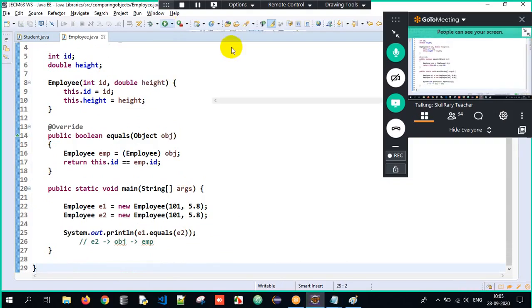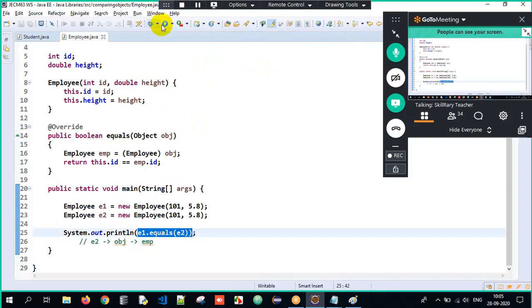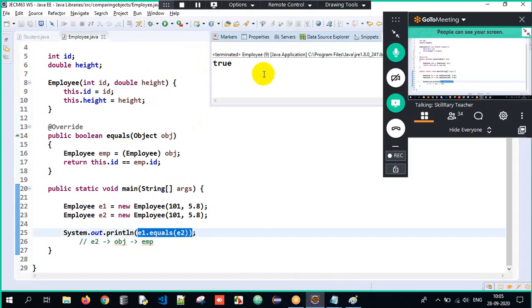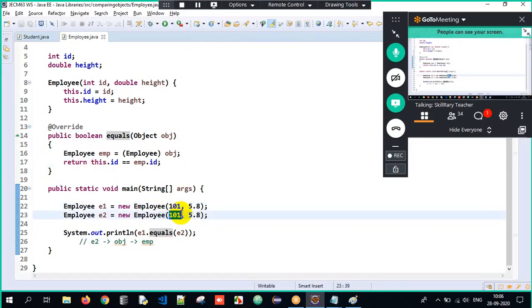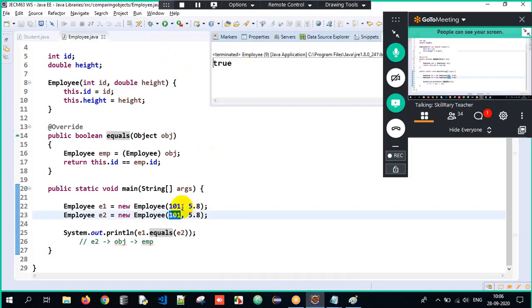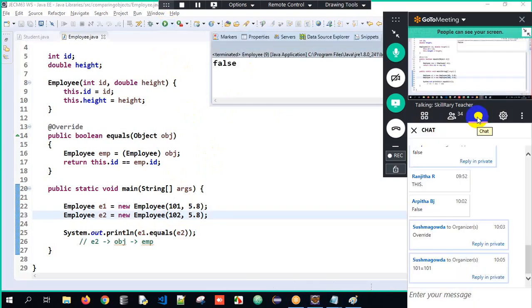Now when I execute it, it will give me true. Why? Now the equals method is giving true here because it is not comparing the addresses or the hash code, rather it is comparing the ID here. I have overridden the equals method in order to compare the ID here. Is ID equal, 101 and 101? Yes. That's the reason it is giving me true here. Got it. But what if I give the employee ID as different, 102 here? See? Now it will be false here. Why? Because the IDs are obviously different.